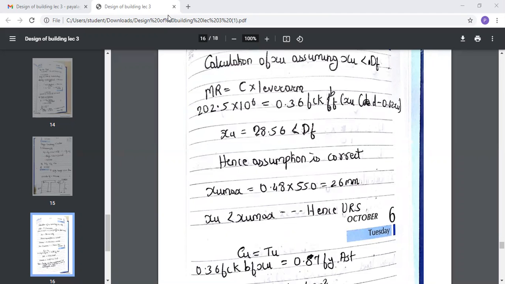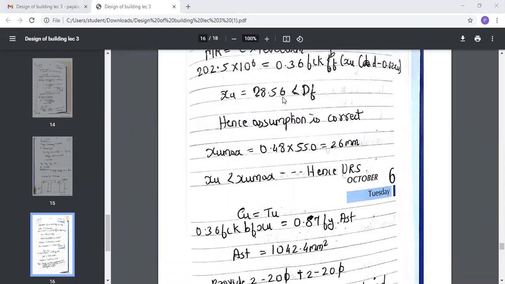Yes, completed. Have you got the value of XU? Yes, everyone had got the value for XU. After completing, let me know. Okay.